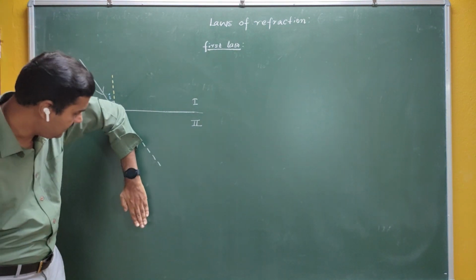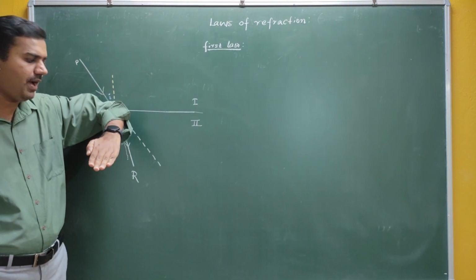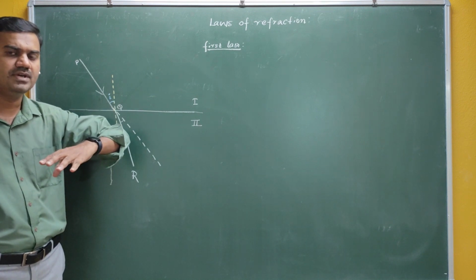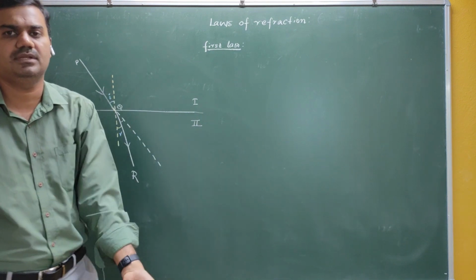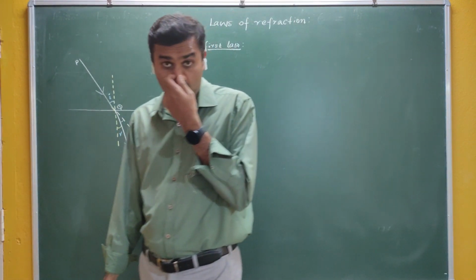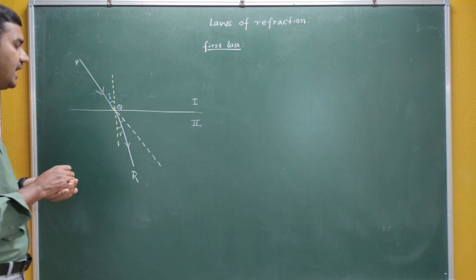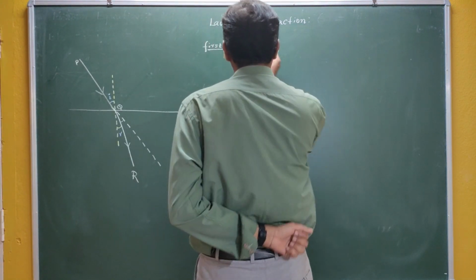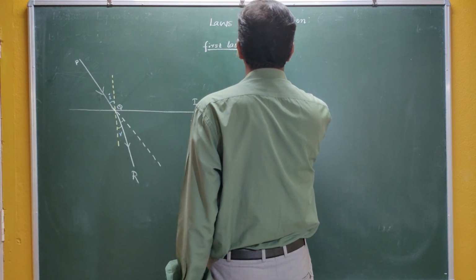If this refracted ray is somewhere outside this particular plane, then I can't say that this is a phenomenon of refraction. This may be some other phenomenon, like scattering. So for refraction to take place, what does this first law say?